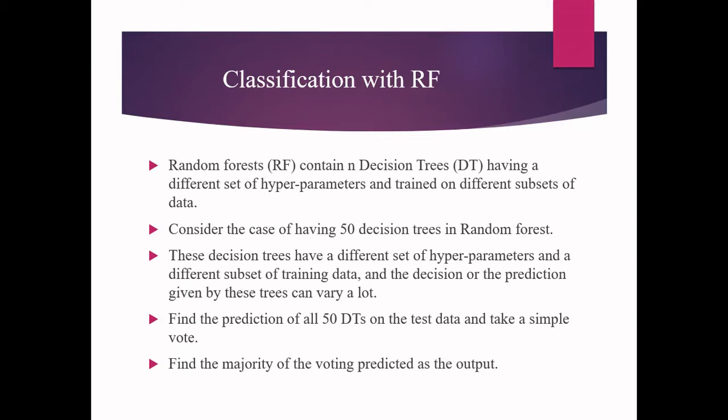Then I will choose the majority option given by my friends. That is, if the majority are saying, okay, this is a good movie, you can go and watch, then I will go and watch. If the majority are saying not good, then I will not go to the movie. So this is how the decision tree is going to help in the random forest.